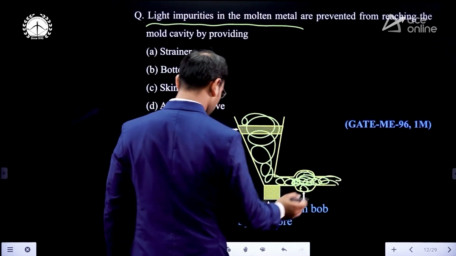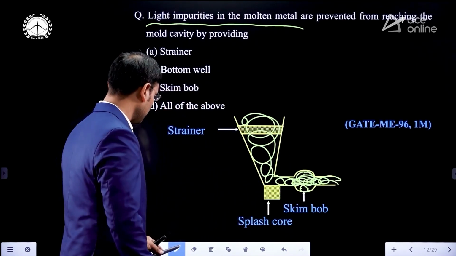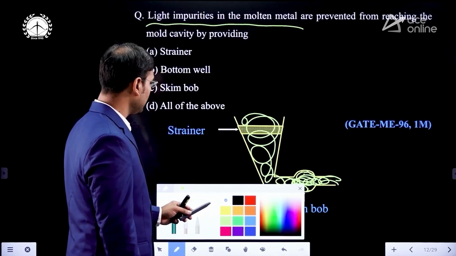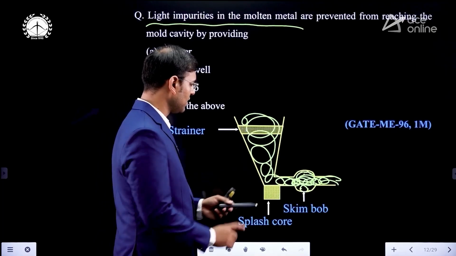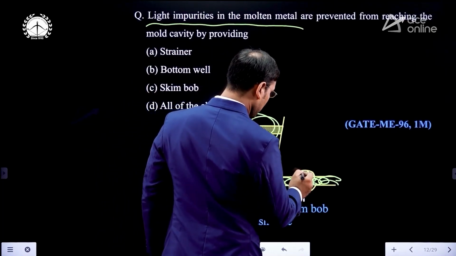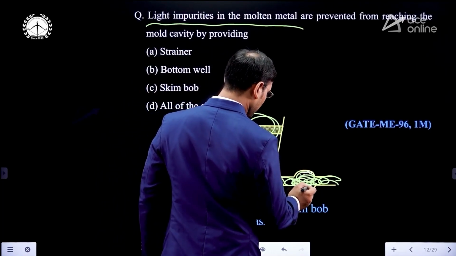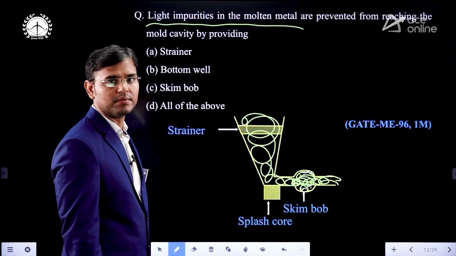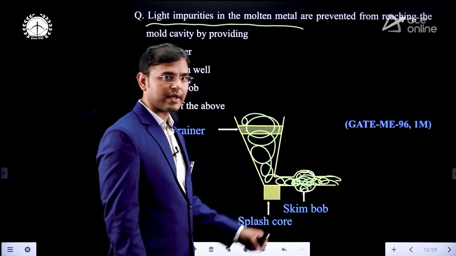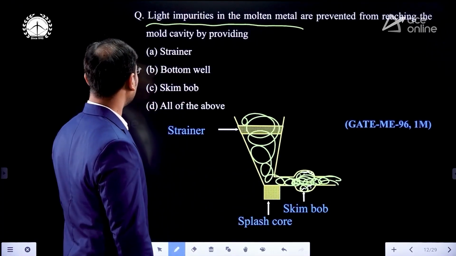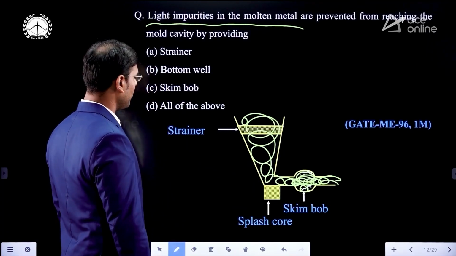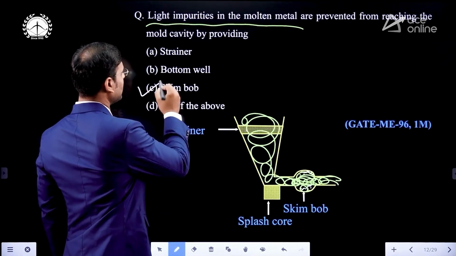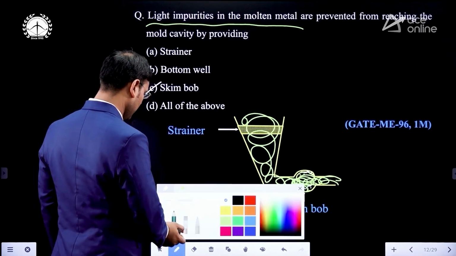In this way, the lighter impurities in the molten metal, as well as the heavier impurities, we can separate in the skim bob. Lighter at the top and heavier at the bottom. Then what is the answer? The answer is skim bob.